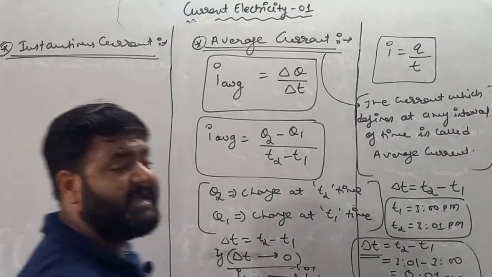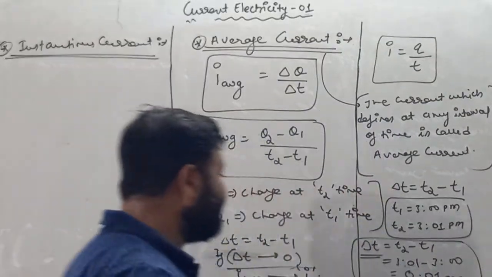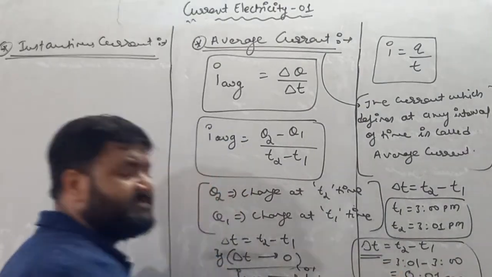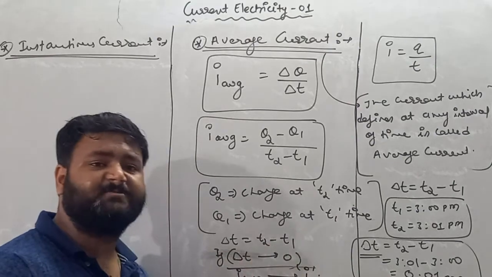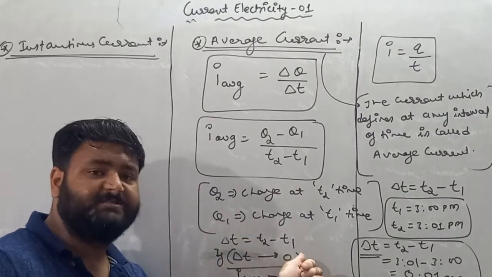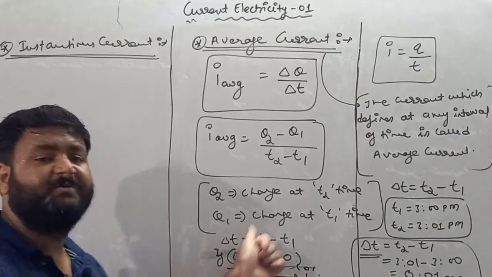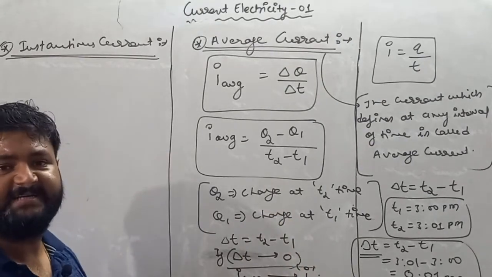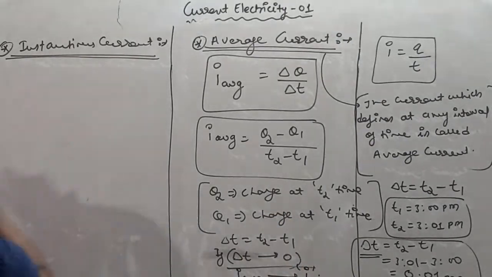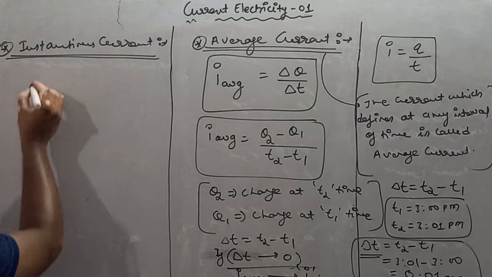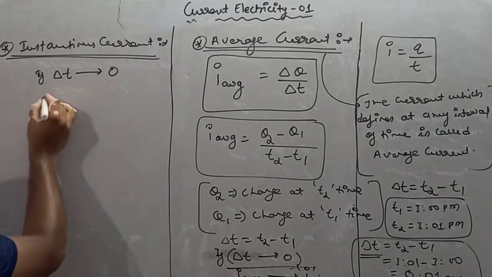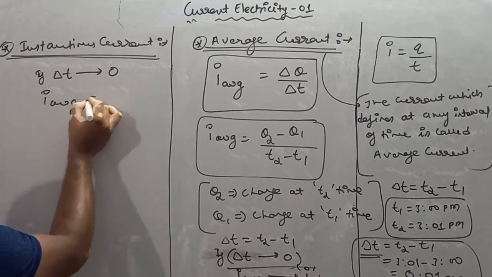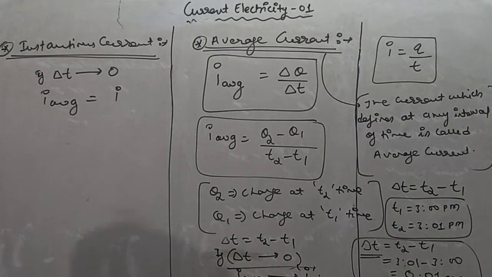What actually happens is, if the change in time is very small and tends to 0, then we say average will be converted into instantaneous. So let's see how we present this. If delta t, that is change in time, tends to 0, then average current becomes equal to instantaneous current.